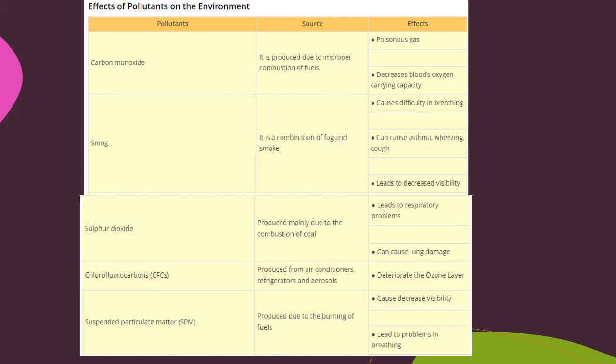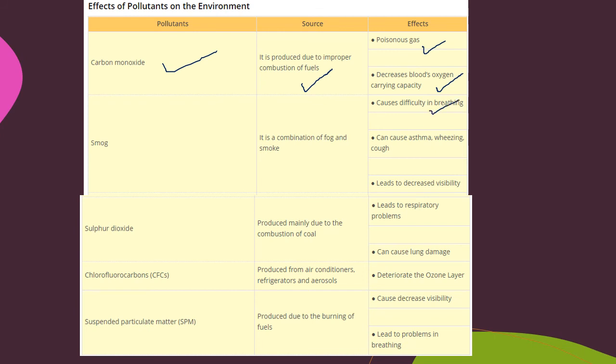So you can see here, carbon monoxide is the pollutant and it is produced due to the improper combustion of fuels. Improper combustion means, for example, in our vehicles the fuel is burnt, but when it is not properly burnt, carbon monoxide is produced. It is a poisonous gas, and it decreases the blood's oxygen carrying capacity and causes difficulty in breathing.